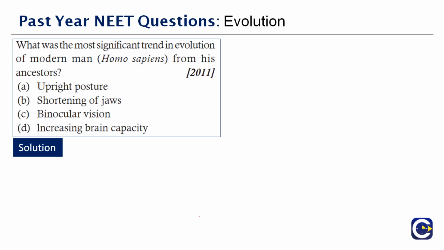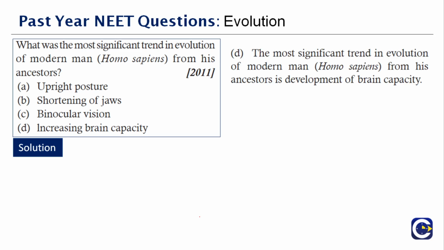You had different species which come under Homo. So we saw Homo habilis having the least brain capacity of all. So the most significant trend in the evolution of modern man from his ancestors is the increase in brain capacity. Okay, it's the development that you see in the brain capacity. Therefore, the right answer to this question is option D.